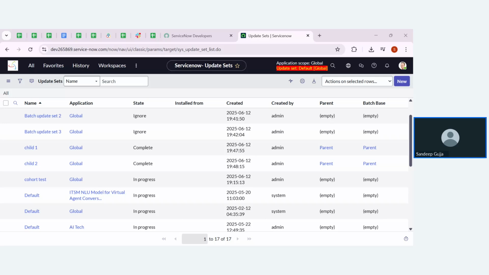So what is the best practice for the named update set? Basically, Shiva, we use update sets to move configurations from the developer team to the production team, or from the developer team to the testing team. That is where the best use appears.